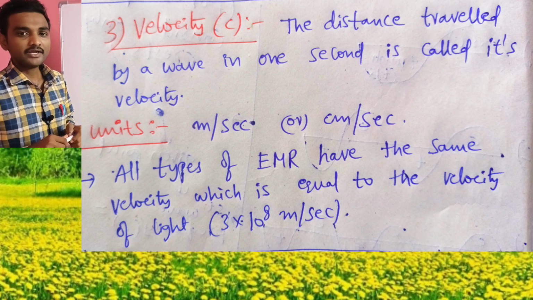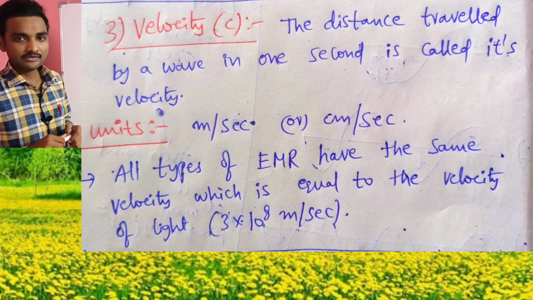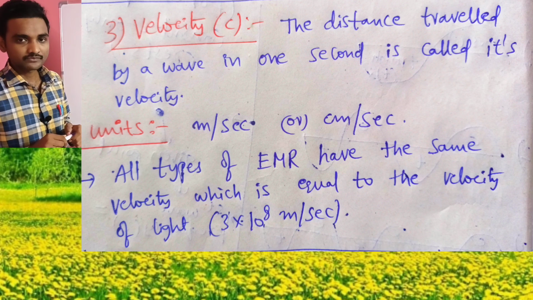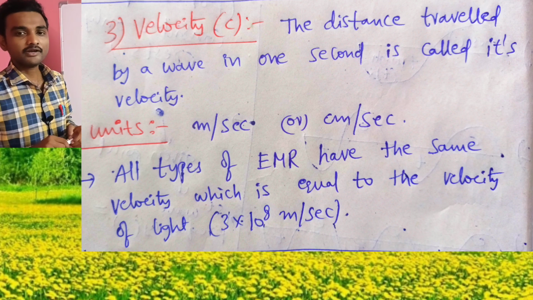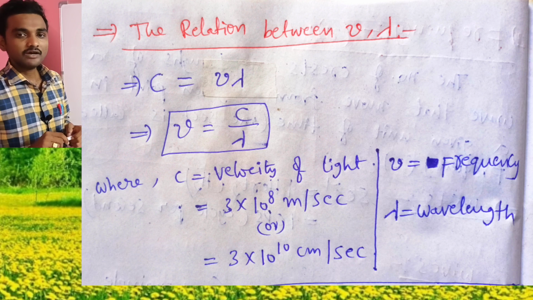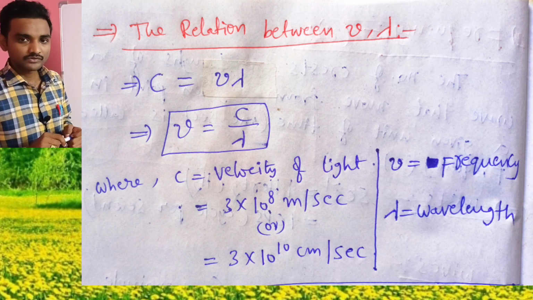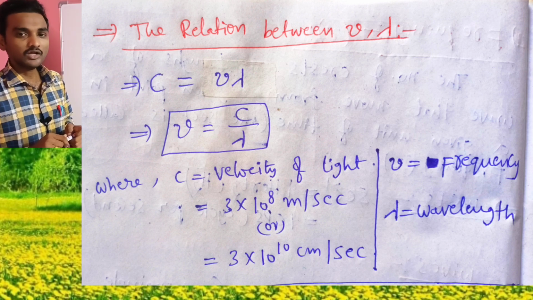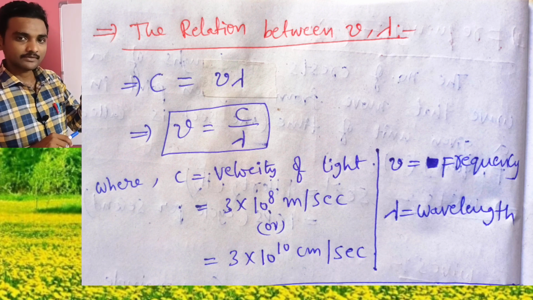Okay, all types of EMR waves have the same velocity, which is equal to the velocity of light, that is 3 into 10 power of 8 meters per second. Next, let me discuss the relation between frequency and wavelength. Here one relation is there: C is equal to mu lambda. From this we can write mu is equal to C by lambda.